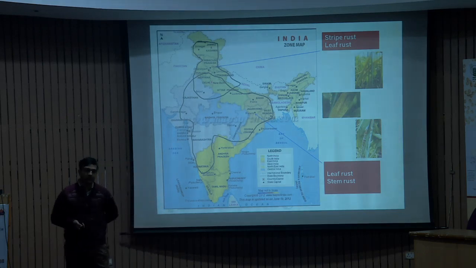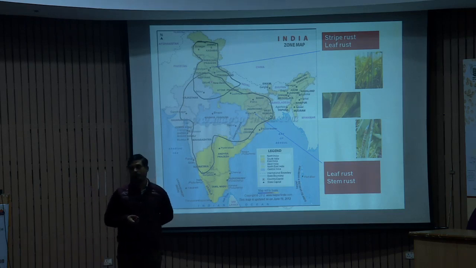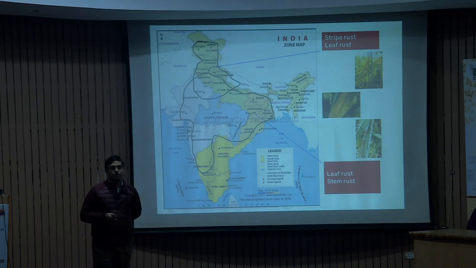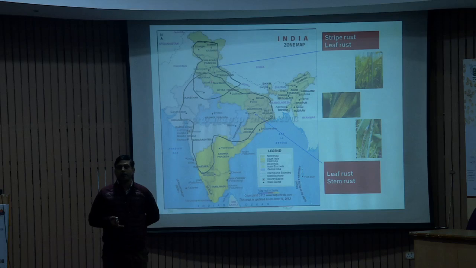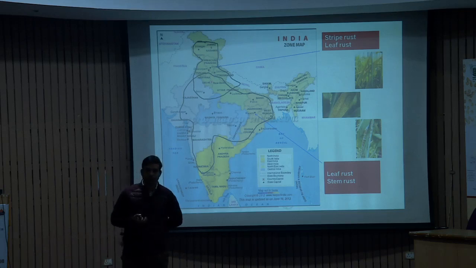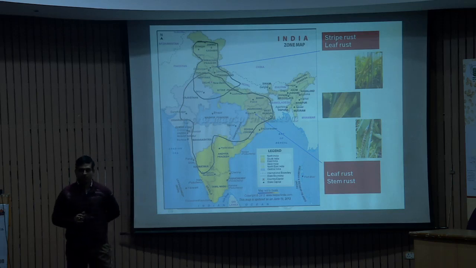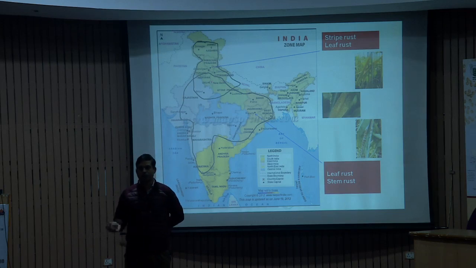As we all know, the wheat system is a very good example of the gene for gene hypothesis. I think everyone knows about the gene for gene hypothesis. So the best strategy for the management of this rust is to use or develop different types of resistant varieties in which a particular pathogen is not able to attack or make the cultivar susceptible. So we are using pyramiding of gene combinations and also studying the variability.